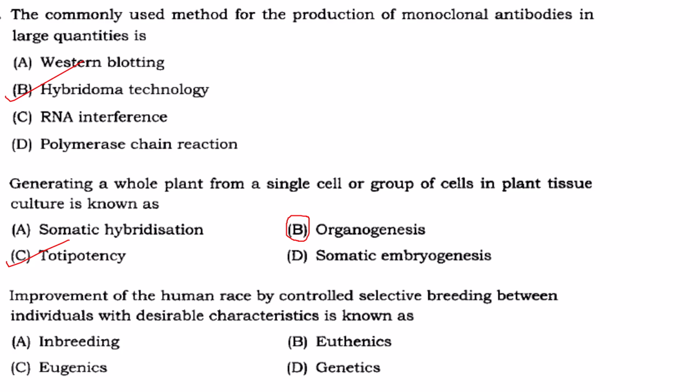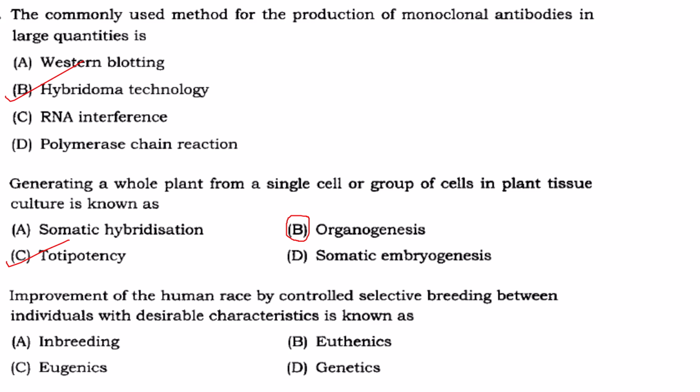Okay. Now, what does somatic hybridization mean? You fuse two protoplasts of distantly related plant species so that you create a hybrid plant which has both the traits of these plant species. Somatic embryogenesis, embryos produced from somatic cells, not from your germ cells. Okay.